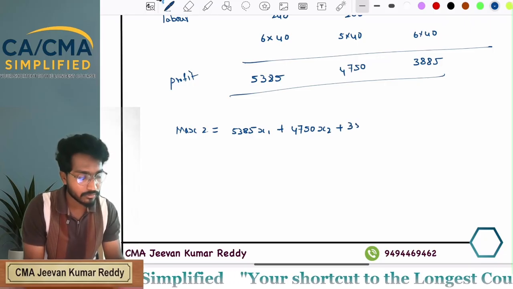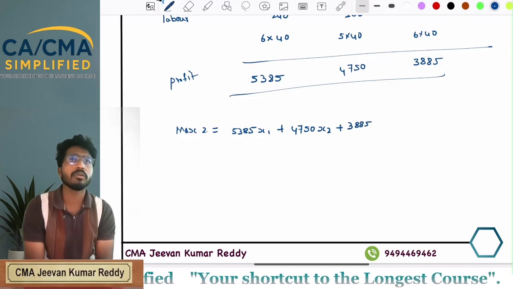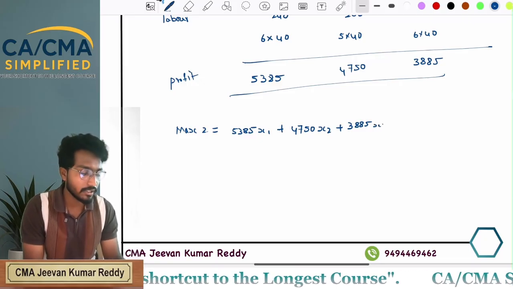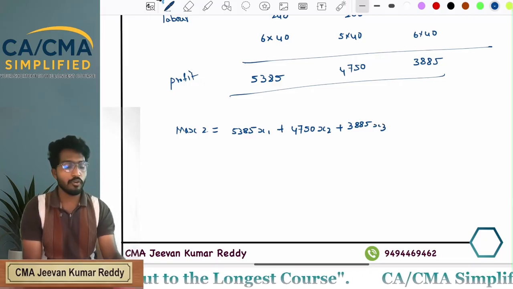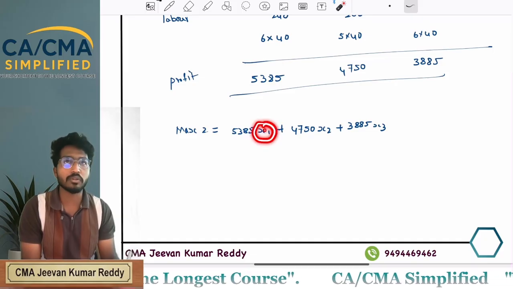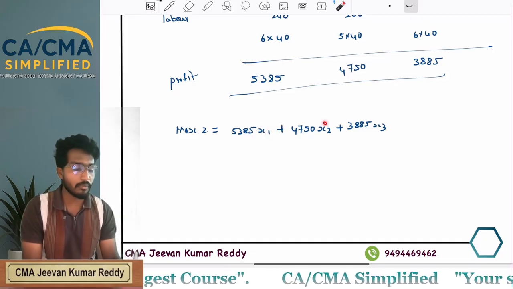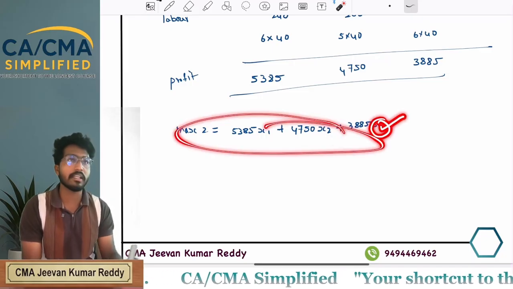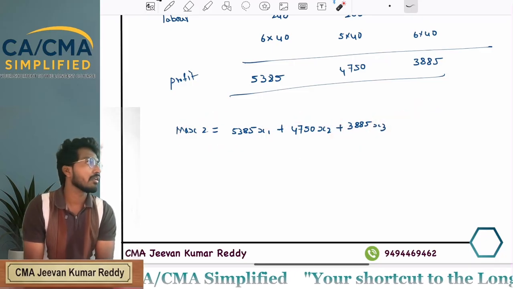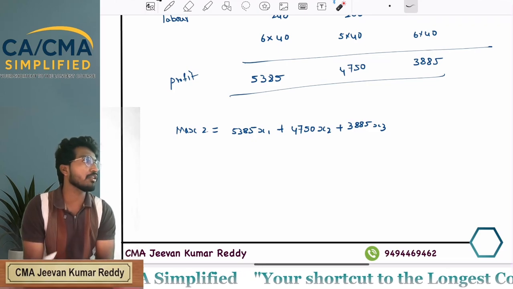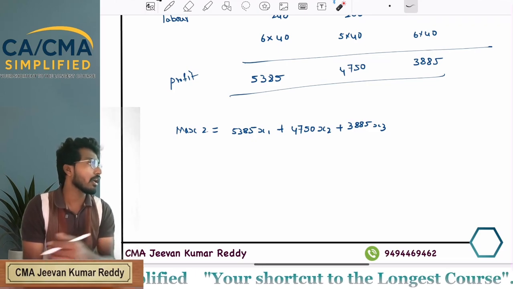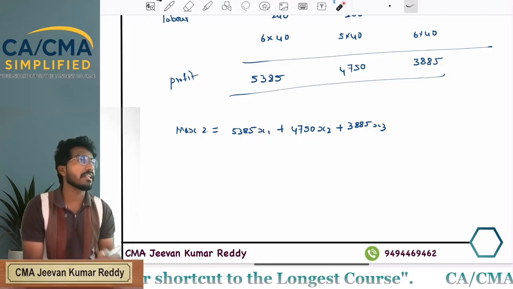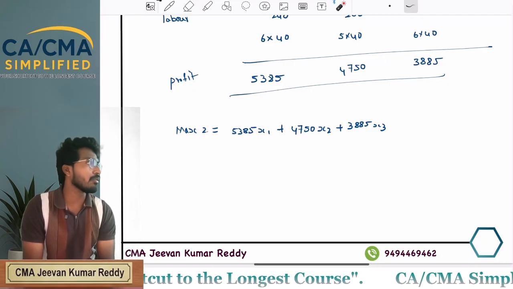Next, into number of acres allotted to potato is x3. If you know the number of acres allotted to each crop, you will get the total profit. You don't know the number of acres allotted to each product, each crop. That's why we are taking it as x1, x2, x3 as variables.